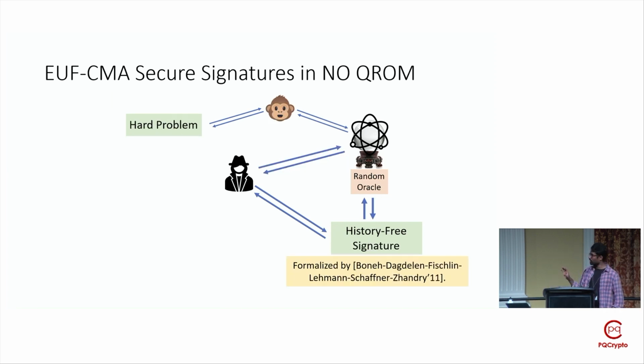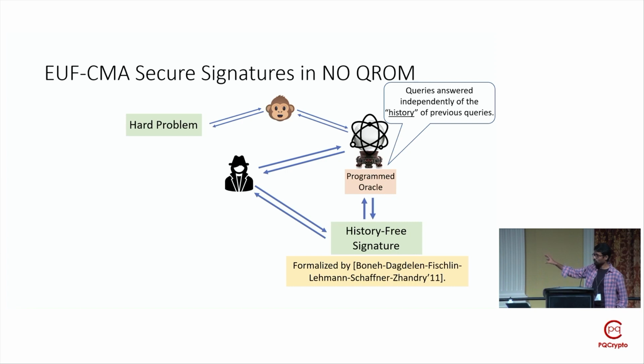Hence, we focused on another broad class of hash-based signature schemes called history-free signatures, as introduced by Bonnet et al. On a very high level, history-free signatures are signatures which have a security proof in the classical ROM via a reduction to a hard problem, where the random oracle programmed by the reduction answers the queries of the adversary in a history-free way.